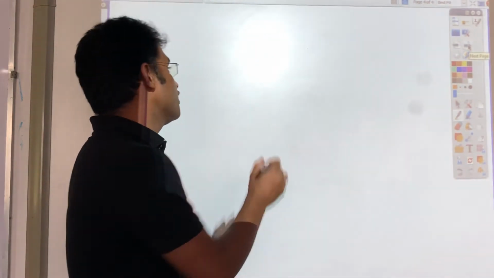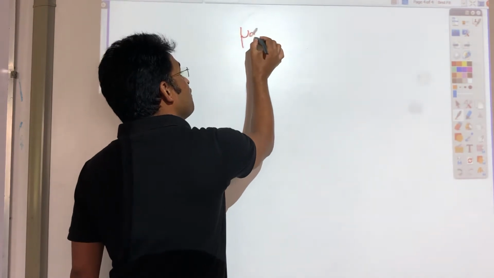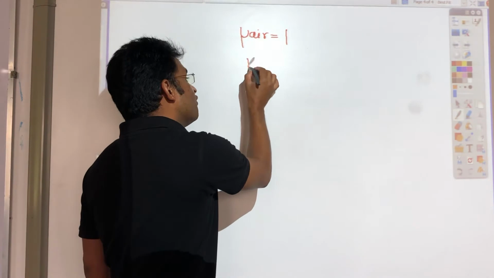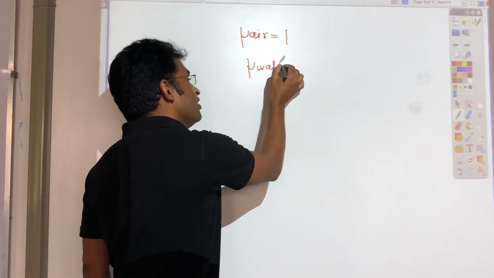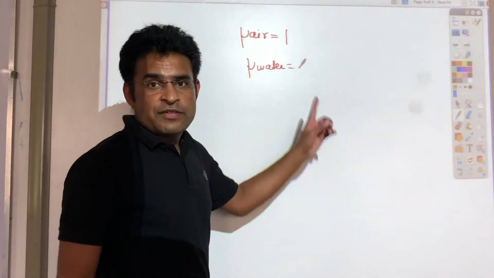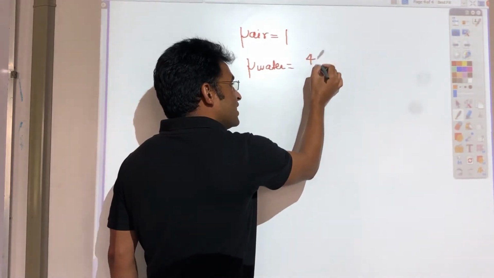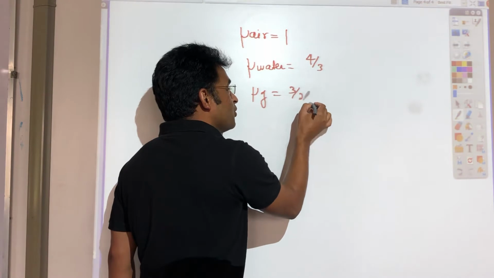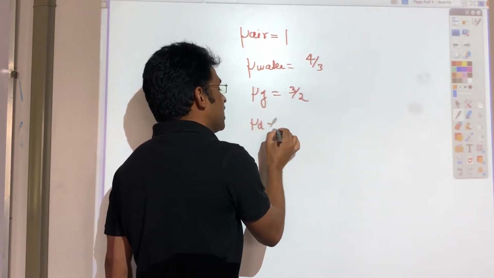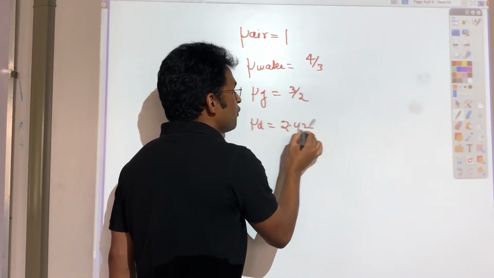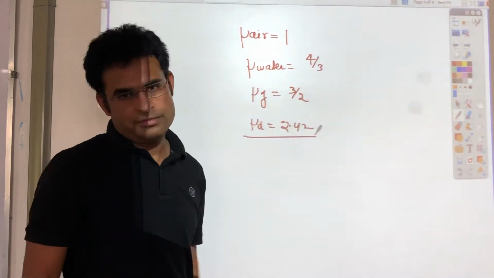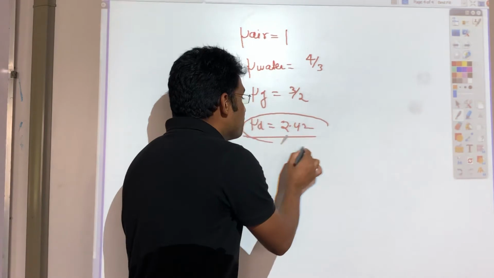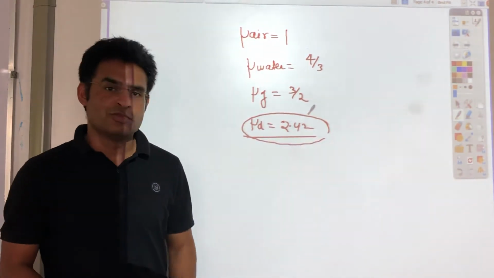ray optics. First one is air. The refractive index of air, we know, will be 1. And the refractive index of water, similarly, we can calculate using that formula, will be 4 by 3. The refractive index of glass, we know, will be 3 by 2. And the refractive index of diamond is the maximum of all refractive materials. If I compare all of them, diamond has the maximum refractive index, that is 2.42.